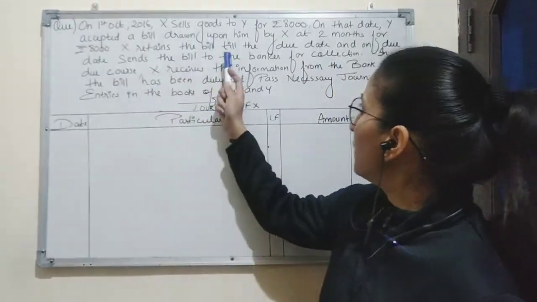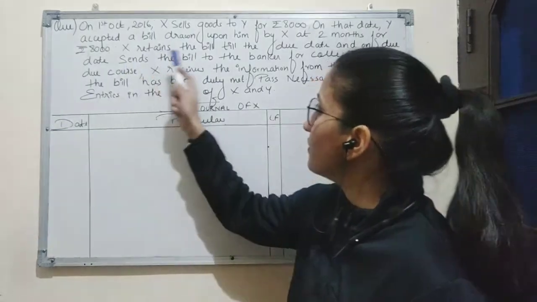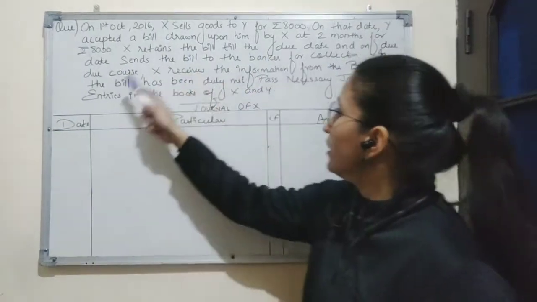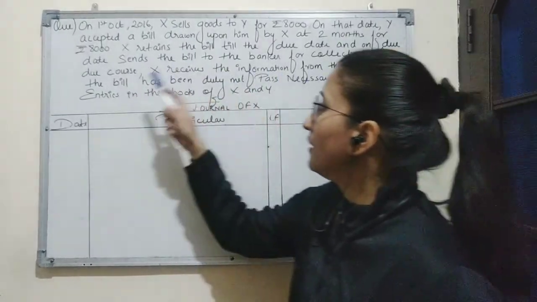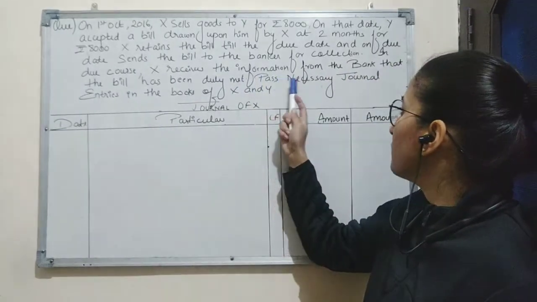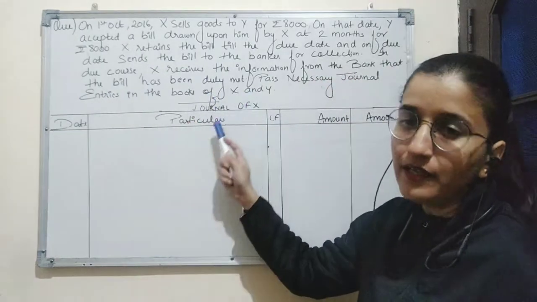X retains the bill till the due date and on the due date sends the bill to the banker for collection. In due course, X receives the information from the bank that the bill has been duly met. We are required to pass necessary journal entries in the books of X and Y.